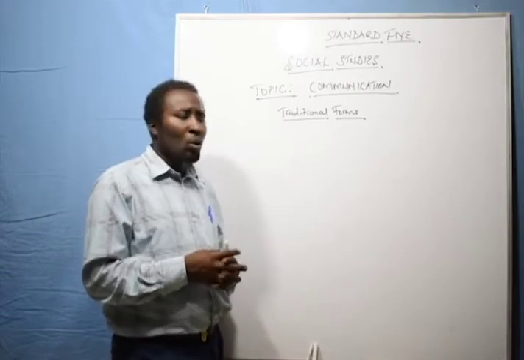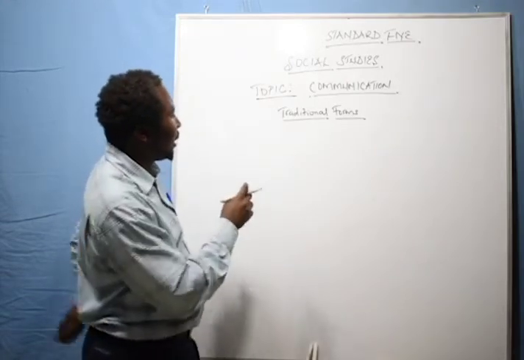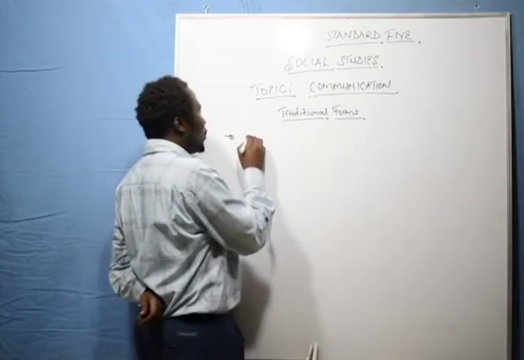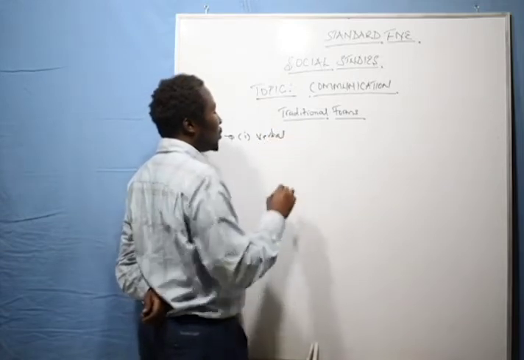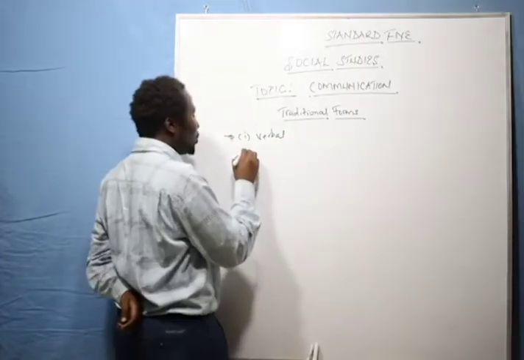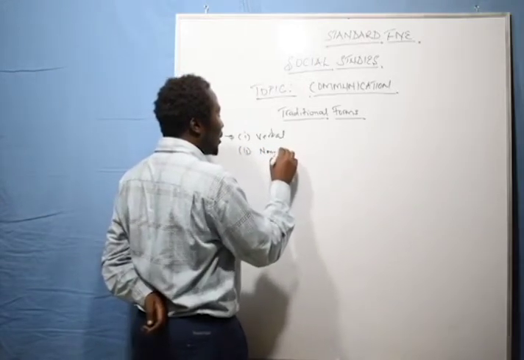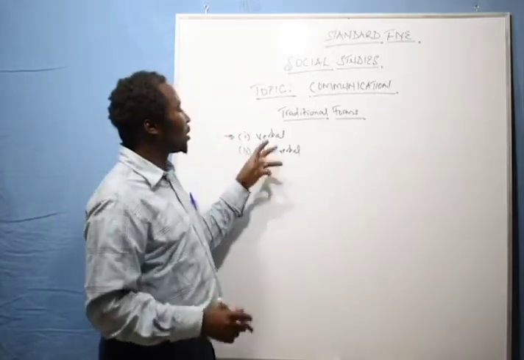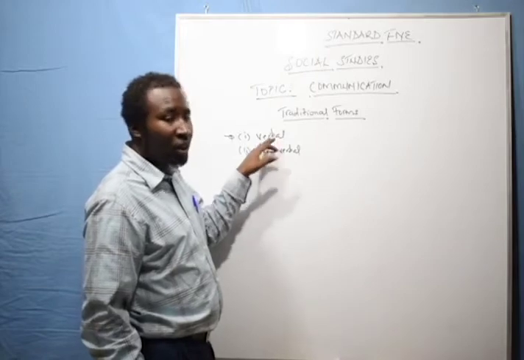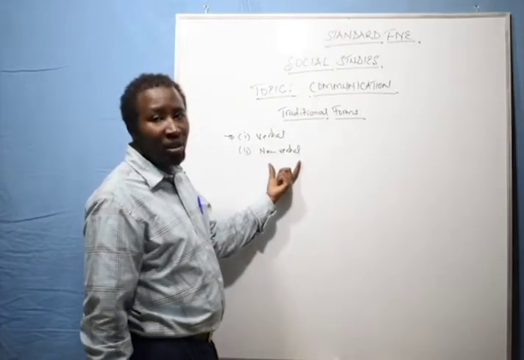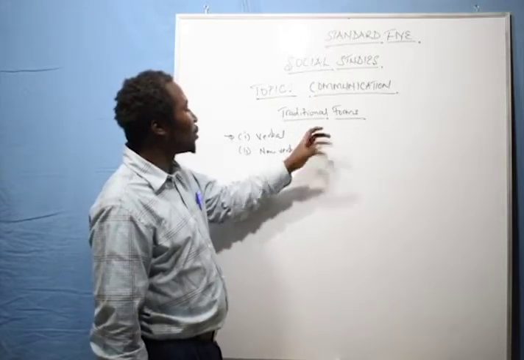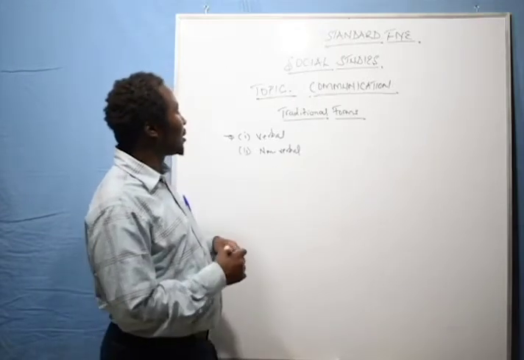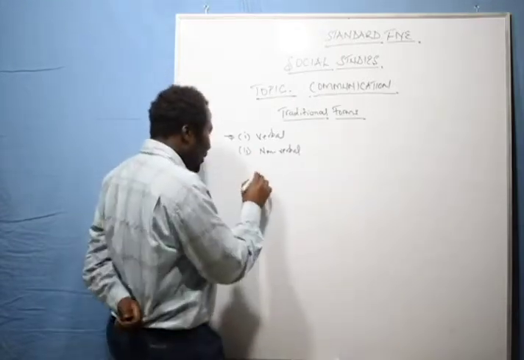So which are these ways, the traditional forms? Now, traditionally, we have two forms of communication. One, we have what we call the verbal communication. And two, we have what we call the non-verbal means of communication. There are two methods of traditional forms of communication. So we'll start with the one known as the verbal.